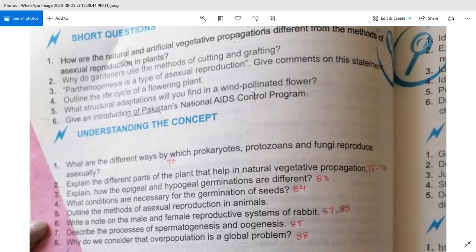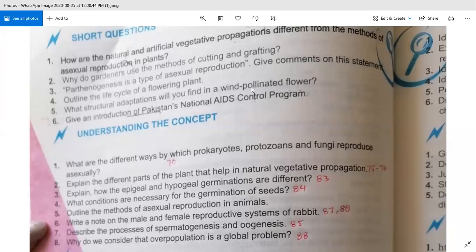So I have discussed 5 adaptations of wind pollinated flowers. Number 1: the size of their flower is small. If they are wind pollinated flowers, their size should be small, and the petals are green or in dull color. Number 2, they do not produce nectar, that means they do not produce sugary solution, and the flowers hang down for easy shaking.